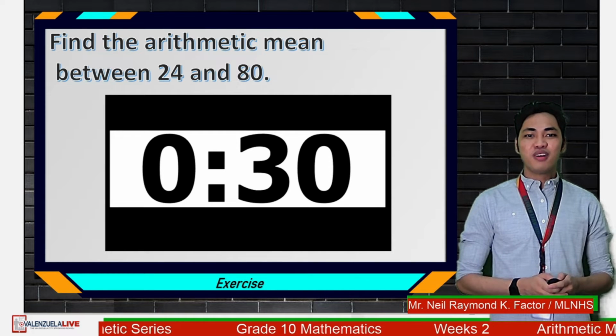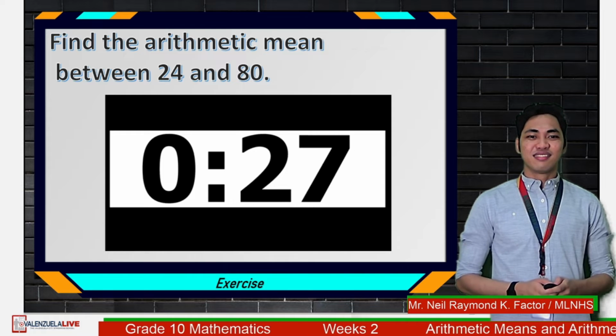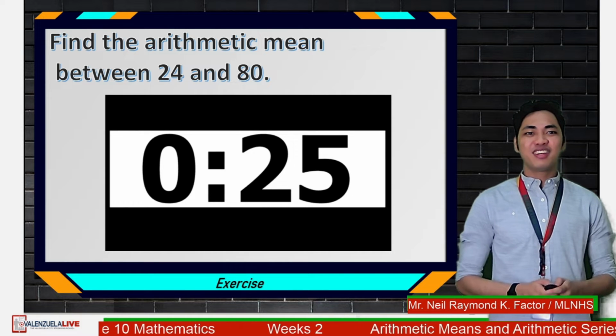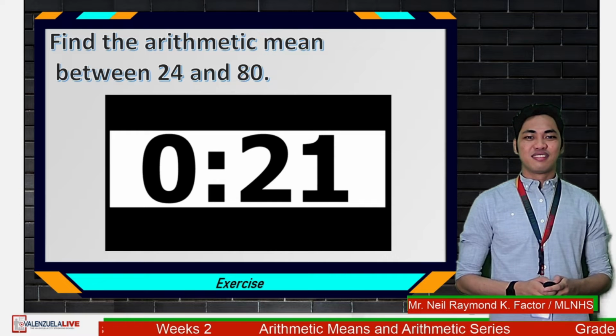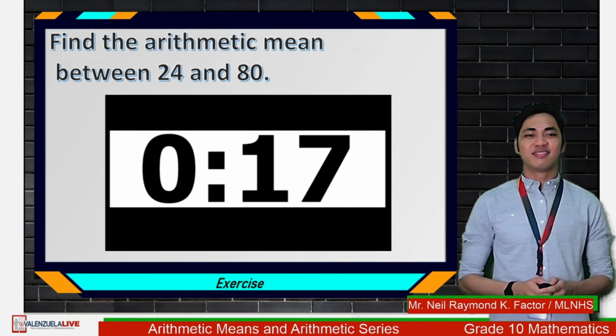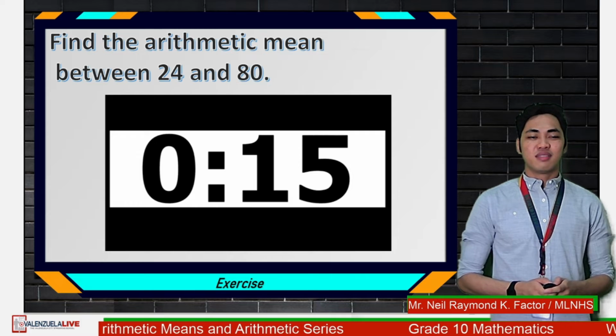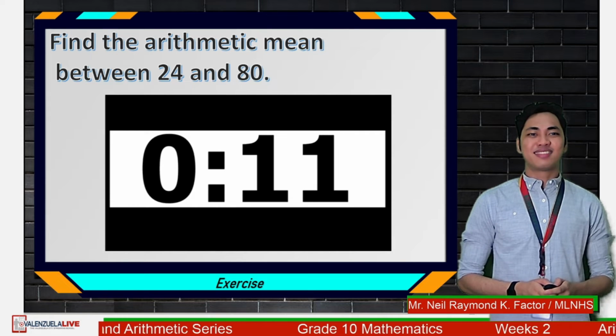Your timer starts now. Keep on trying. You can do it. So if you're done, you may comment your answers now. You still have 12 seconds.